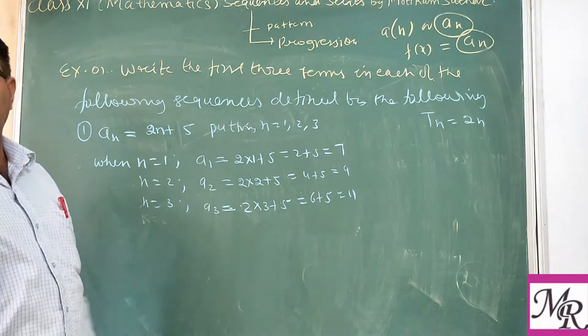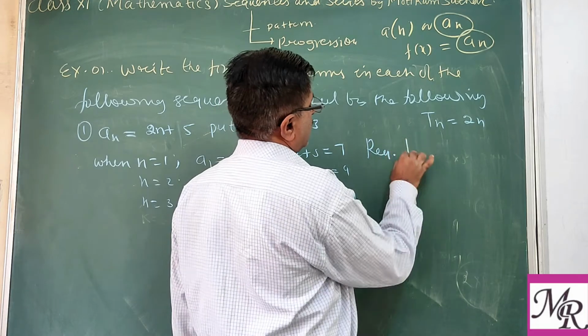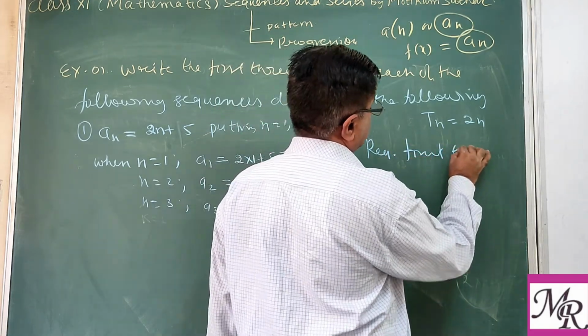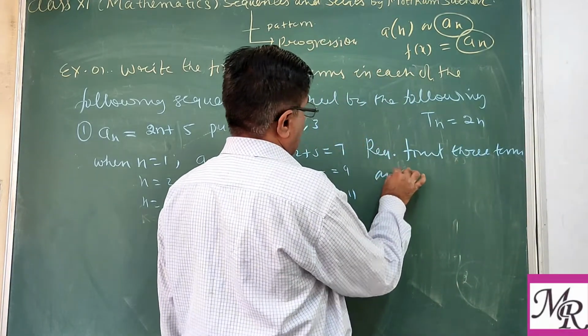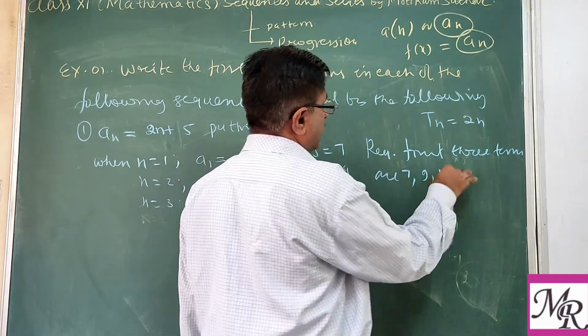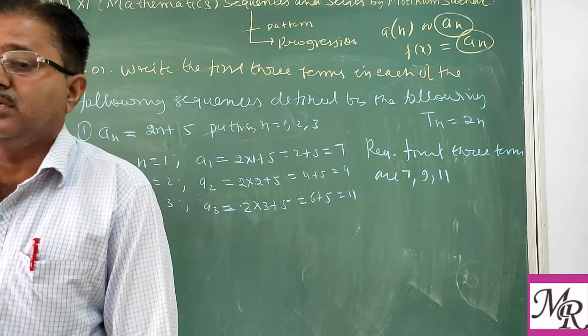So the required first three terms are 7, 9 and 11 for the first case.